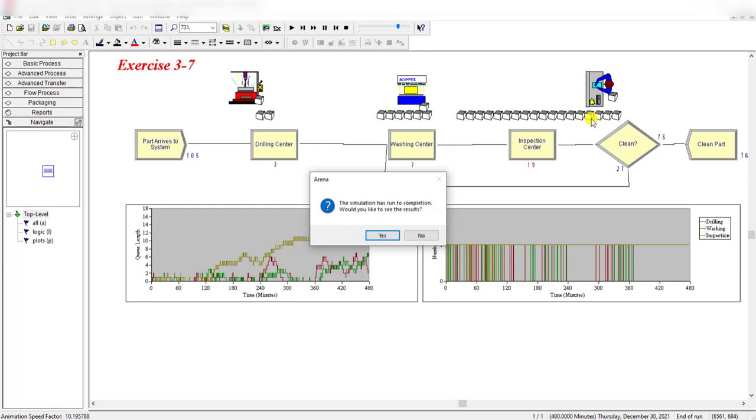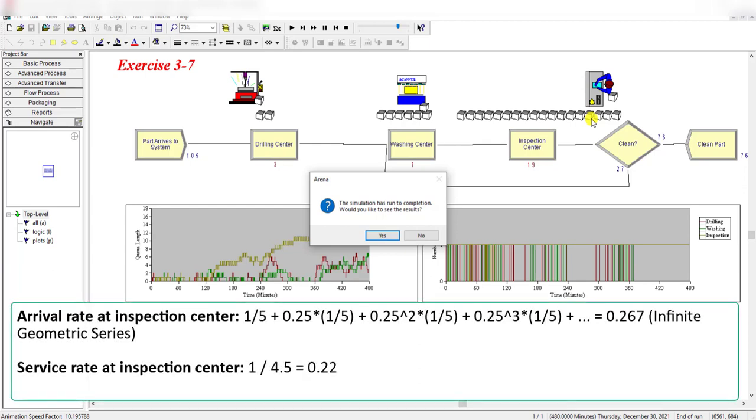To see this, consider that the effective arrival rate has a value of 0.267, and this value is calculated from an infinite geometric series, and the equation is also shown on your screen. And remember, 25% of the parts are actually going back into this feedback loop.